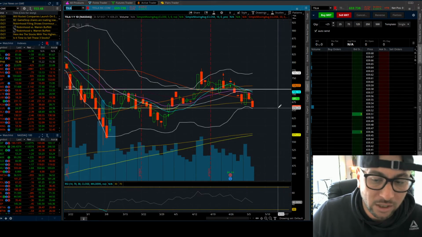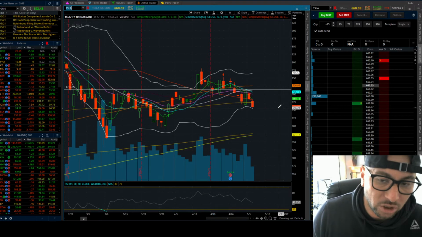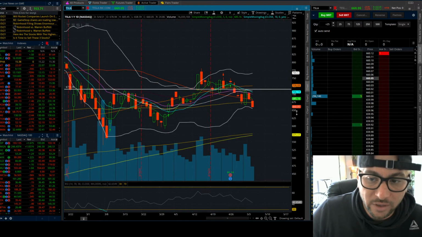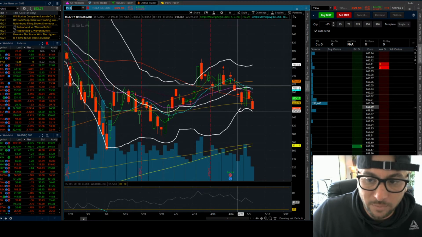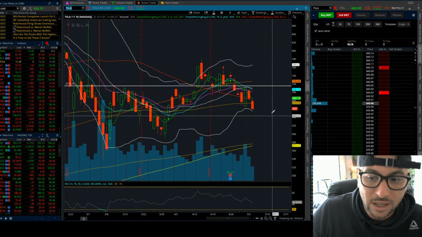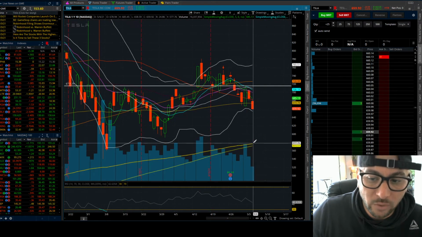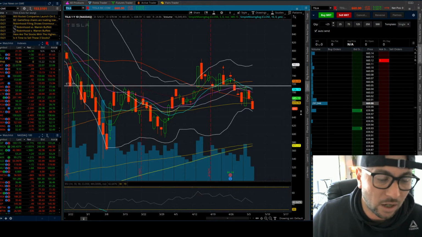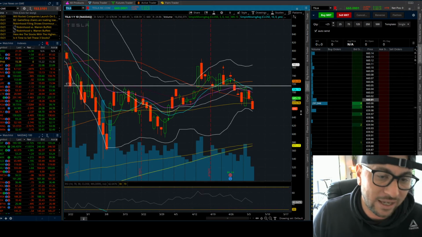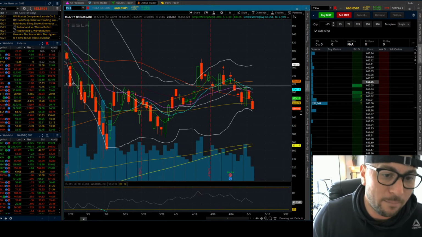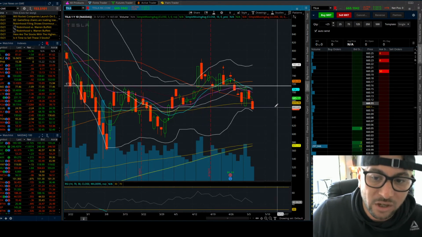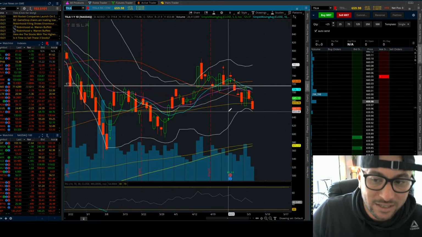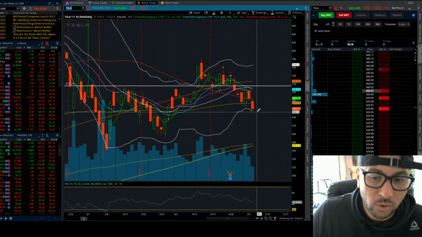Let's say tomorrow that the Qs continue to push lower towards 324. You could get a crack of the lower Bollinger Band, which is going to be 654 on Tesla, possibly a move all the way down to 577. Now that would be a huge move, and that all depends on what the Qs are doing, how fast they get to the 50-day average, and if they bounce immediately off the 50-day average. So right now I don't really see a trade in Tesla until Tesla can crack 654 and show some more strength to the downside.